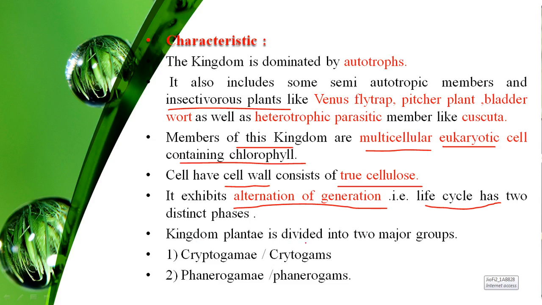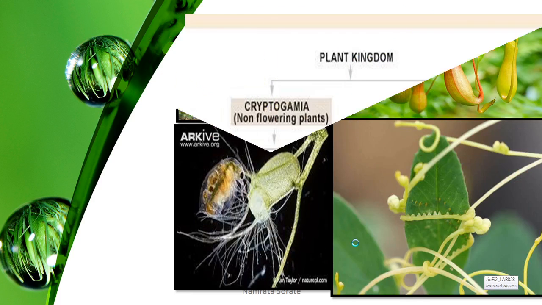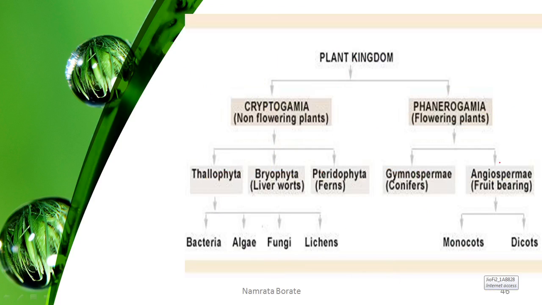This kingdom Plantae is divided into two major groups, that's cryptogams and phanerogams. The cryptogams are non-flowering plants, meaning these plants do not bear flowers, but the phanerogams are flowering plants, there is a presence of flowers. The cryptogams are further classified into thallophytes, bryophytes and pteridophytes. The thallophytes include bacteria, algae, fungi and lichen. The phanerogams are classified into two.